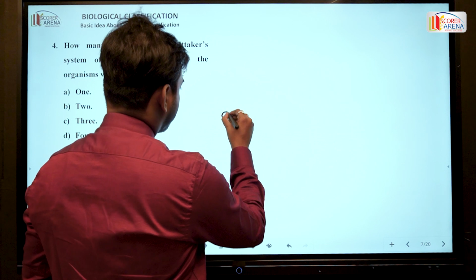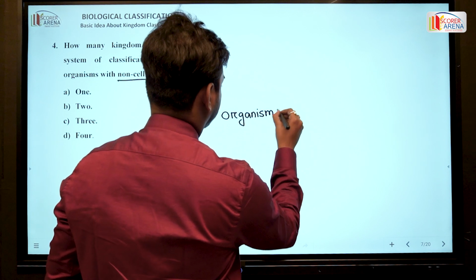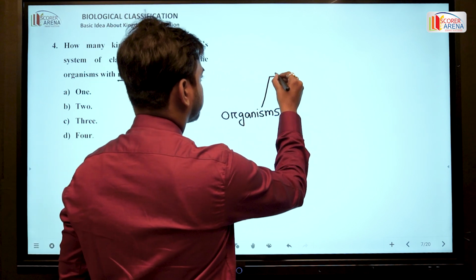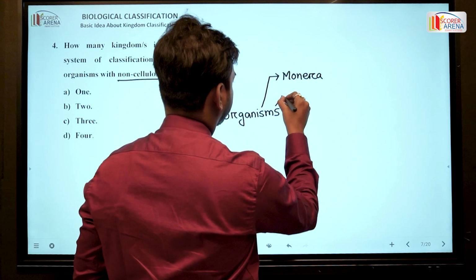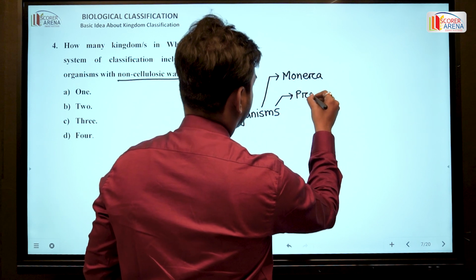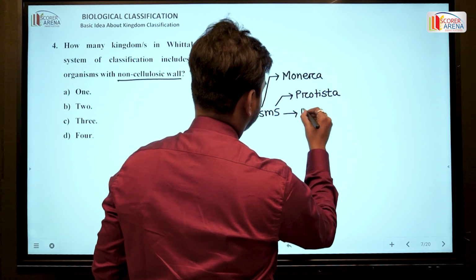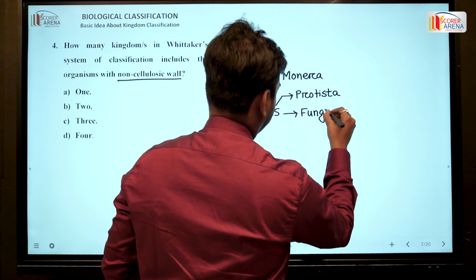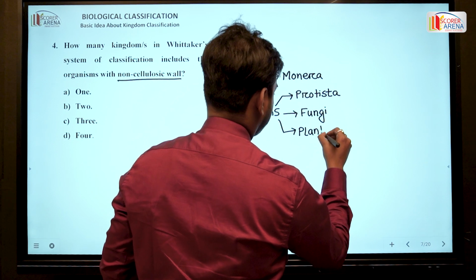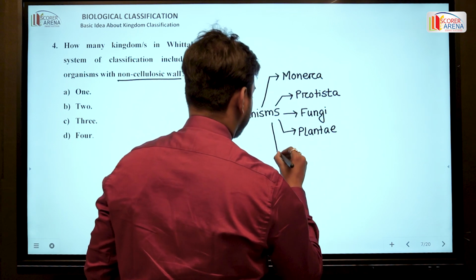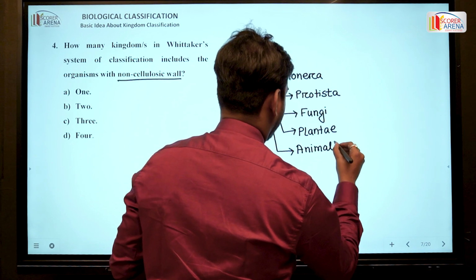According to the five kingdom classification, we know that organisms are grouped into Monera, Protista, Fungi, Plantae, and Animalia.